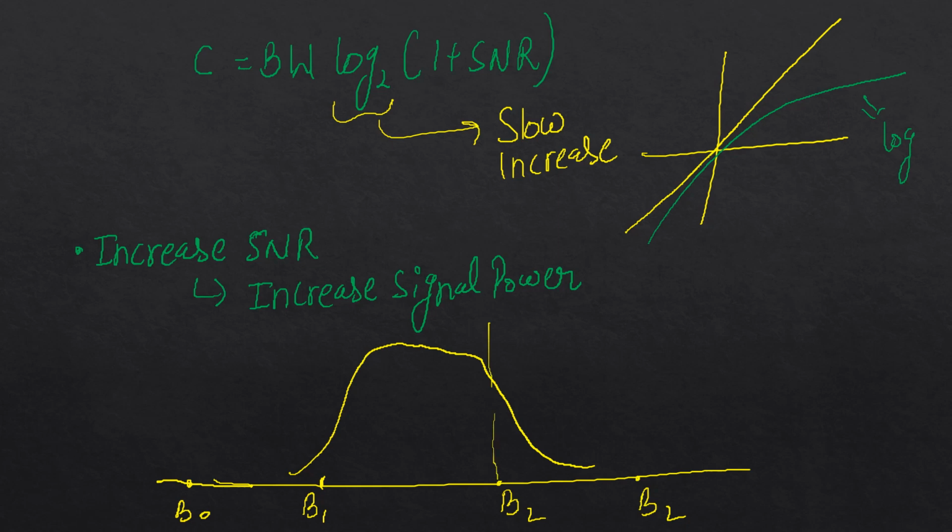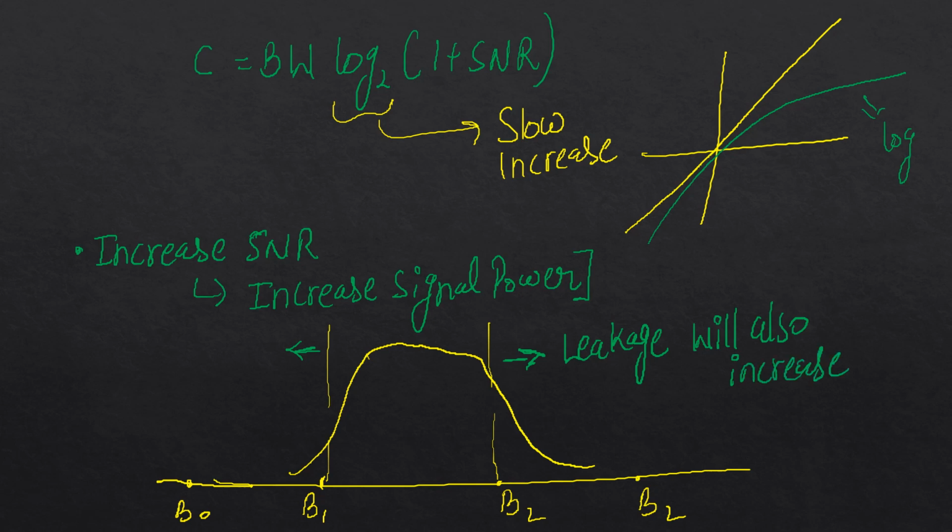Here we can see that the signal power is also leaking to the adjacent bands. The signal power is leaking to the adjacent bands, and if I increase the signal power more, then the leakage to the adjacent band will also increase, which is not a good way to increase the capacity, because that leakage will cause interference to the adjacent channels.